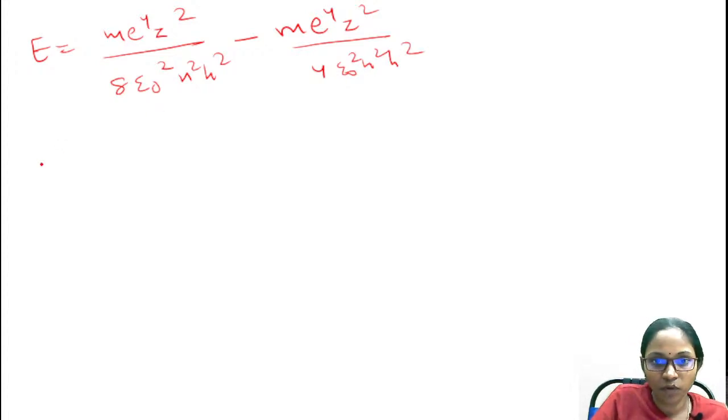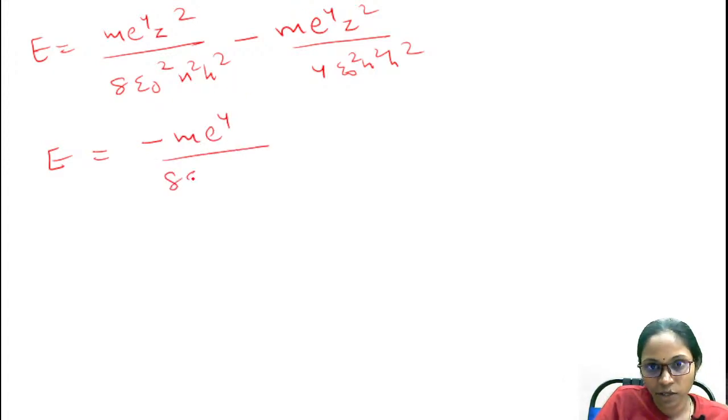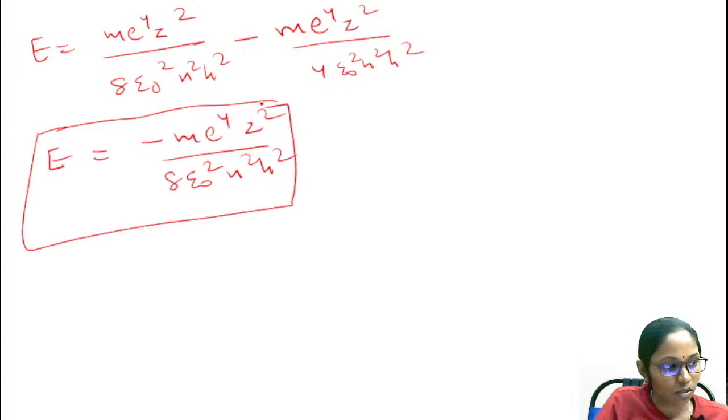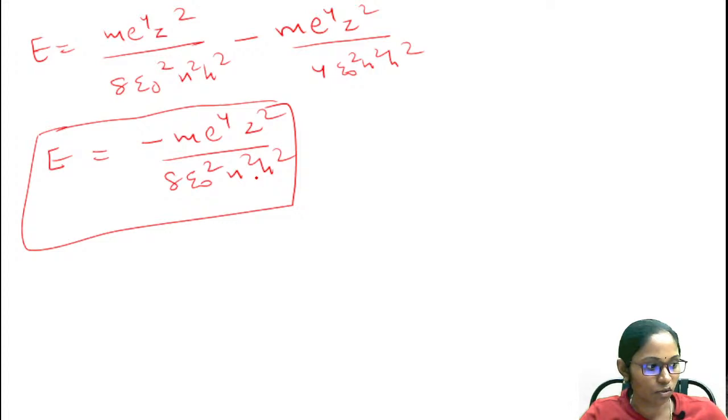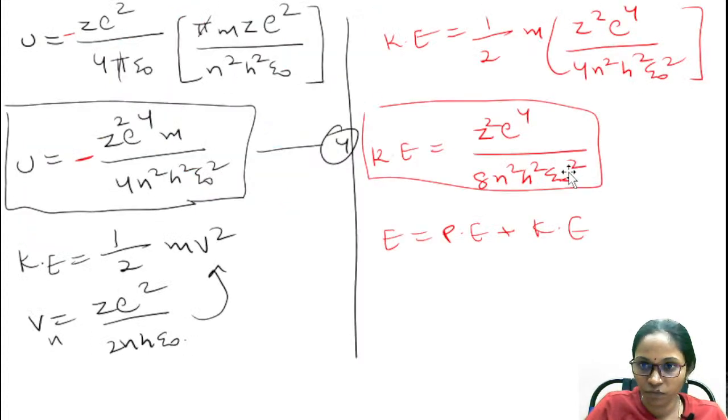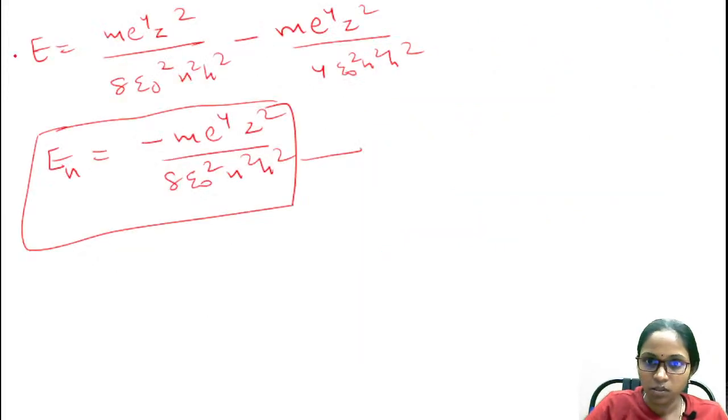If you take the LCM and rewrite the equation, you will have the energy equation as minus m e power 4 z square by 8 epsilon naught square n square h square. Here you will also have z square. This is the energy equation for nth orbit. Kinetic energy is equation number 5 and the energy equation is equation number 6.